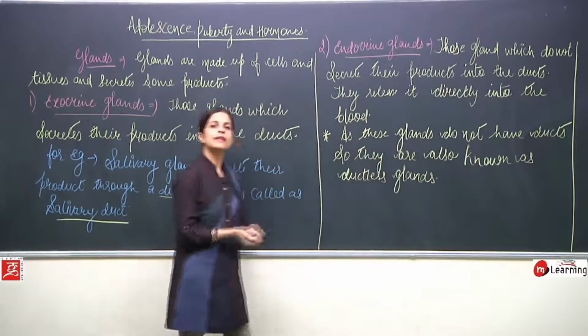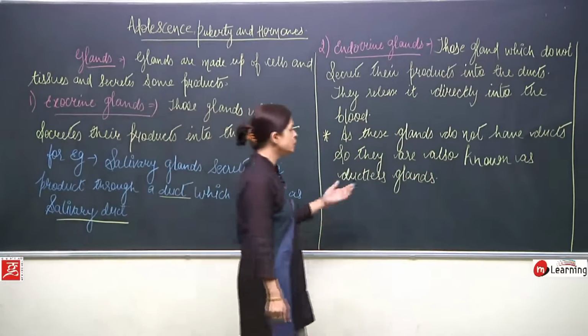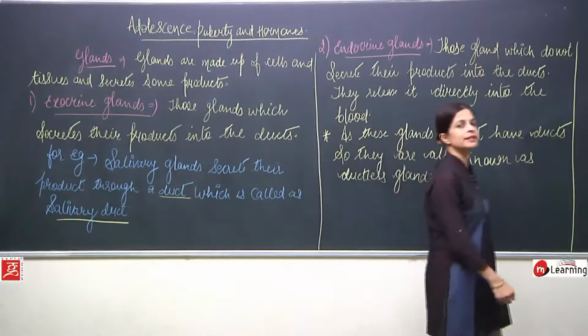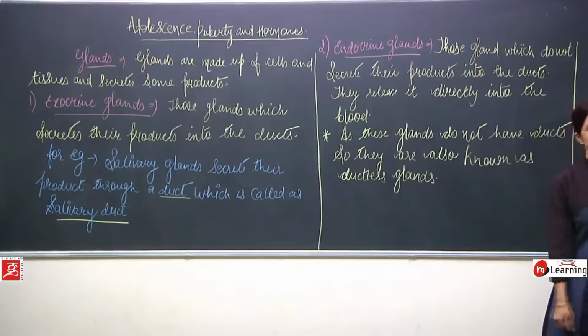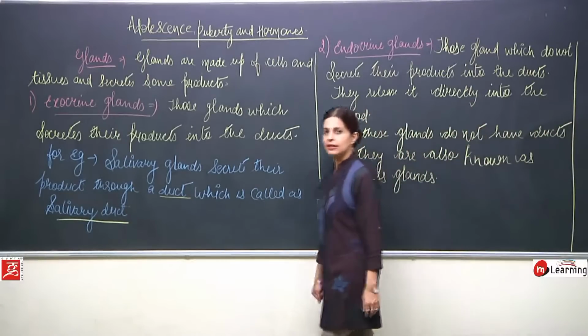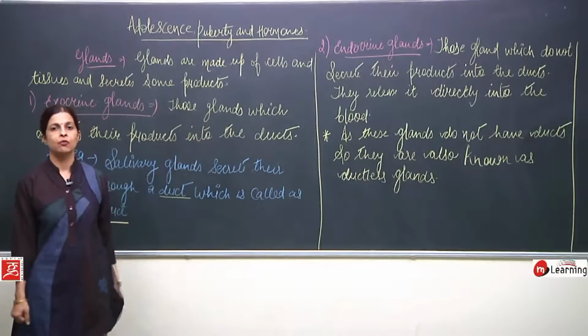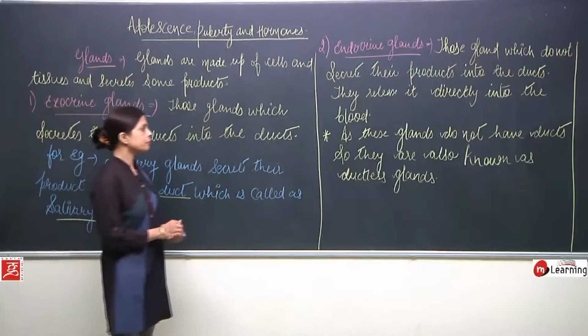Okay, so as they do not have ducts, the product is not secreted into the duct, and so these are also known as ductless glands. And where are they secreting this product, children? They are secreting this product directly into the blood. Now what does the blood do?